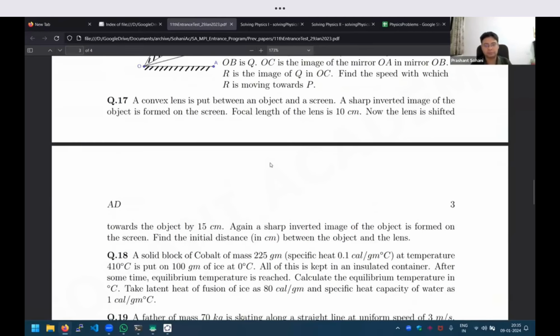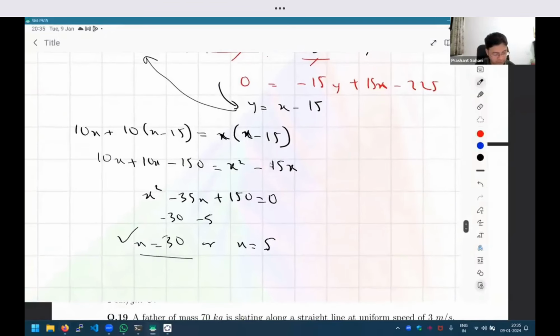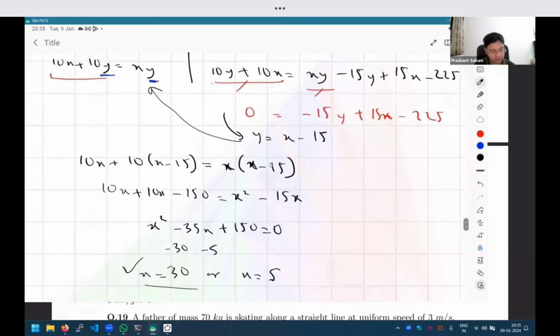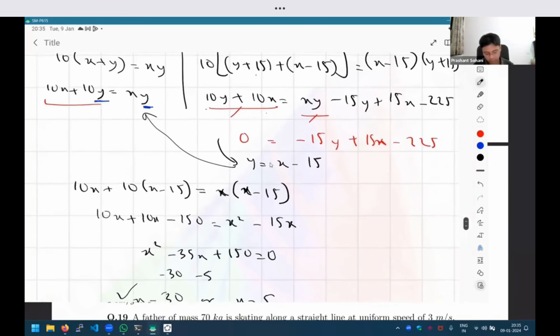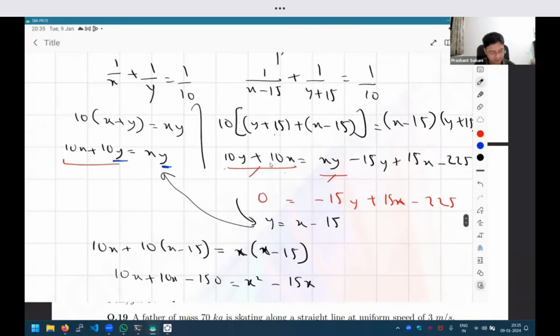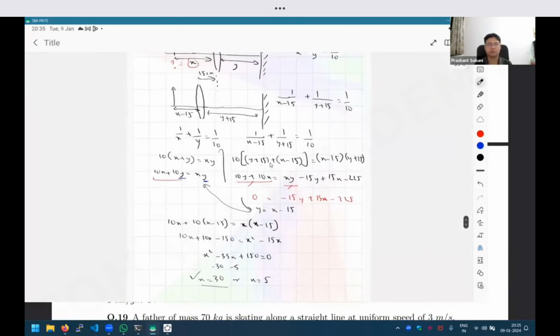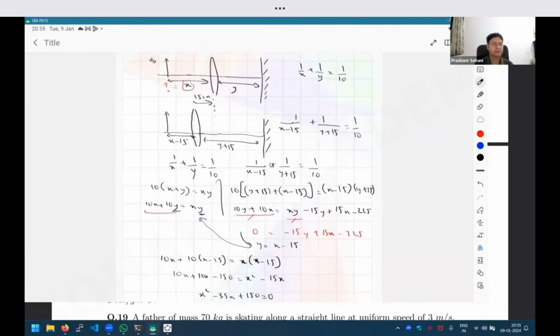Okay, so again, I'll just pause for a minute. Anything you want to copy from this? And again, my focus is more on showing you how to convert the physics into the mathematics. How to solve the mathematics properly is something that you have to practice on your own, if you think that it is a weak point of view.